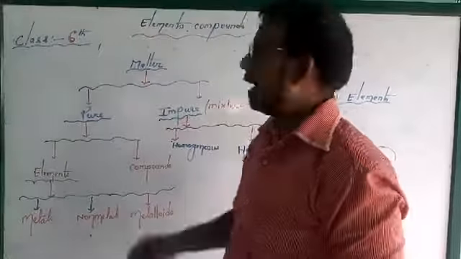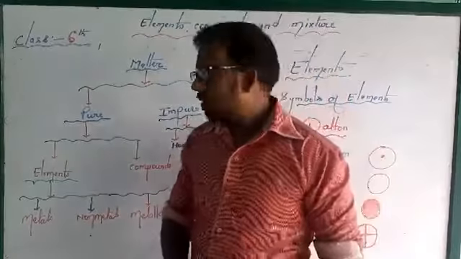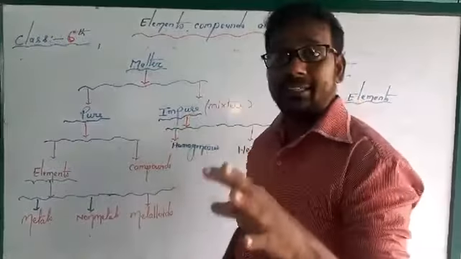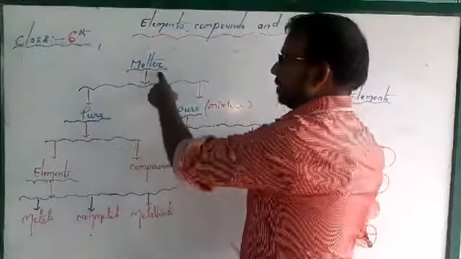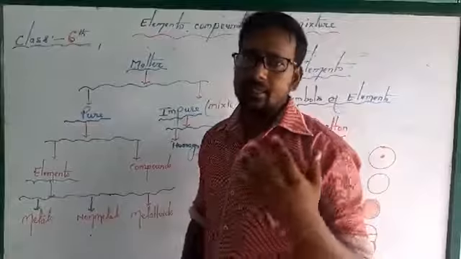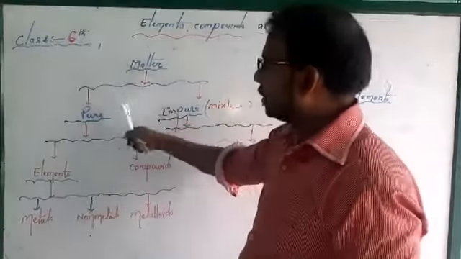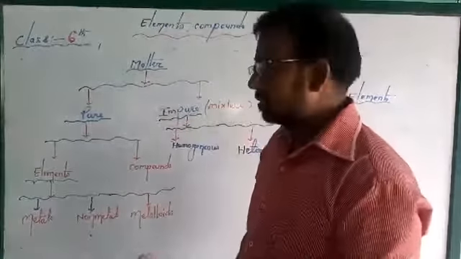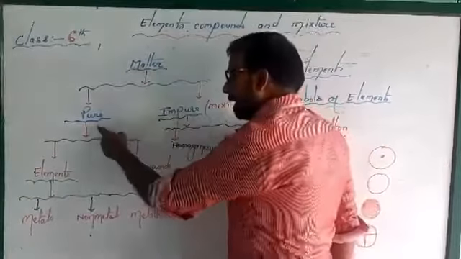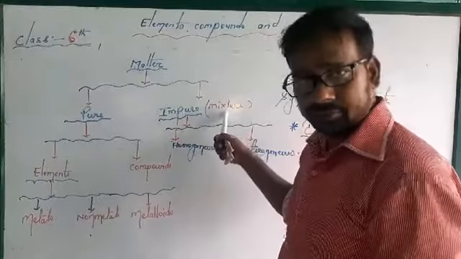The second chapter is Element, Compound and Mixture. First I want to make you understand what an element is. Matter is any substance which has mass and occupies space. We know that. And matter is further classified into two parts: pure substance and impure substance. Pure matter and impure matter. And impure matter is called a mixture.